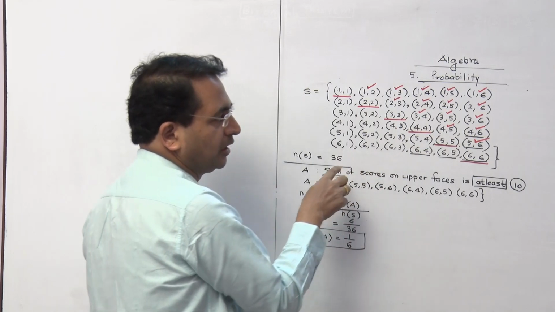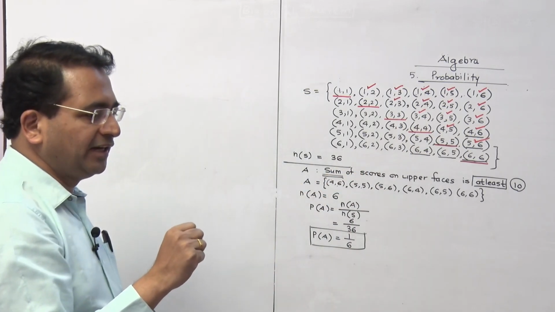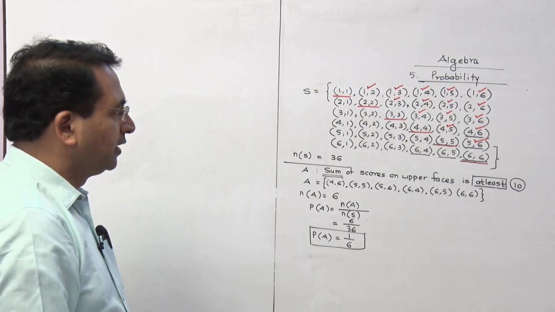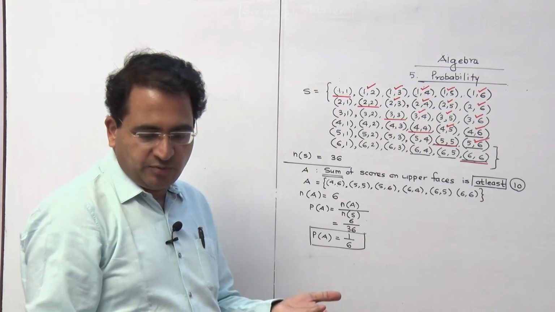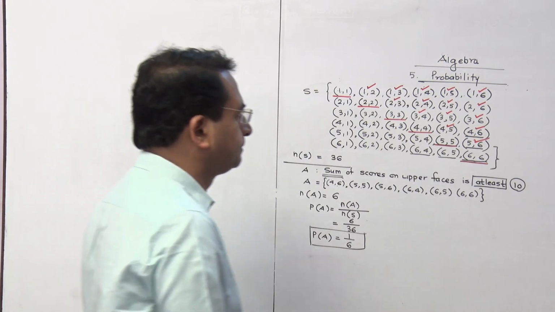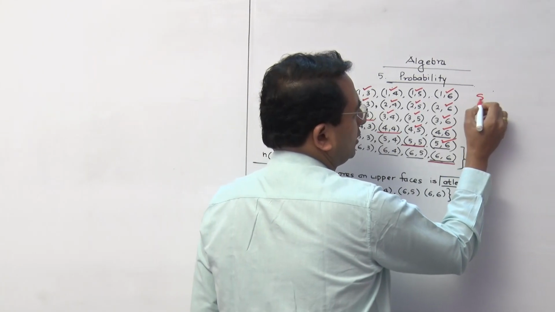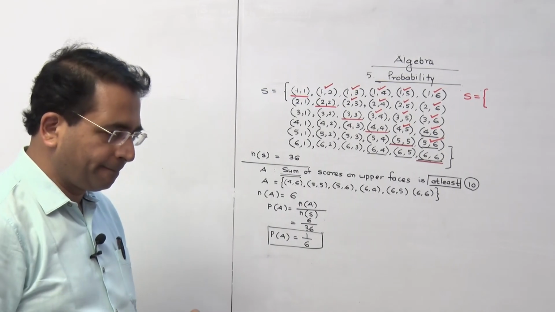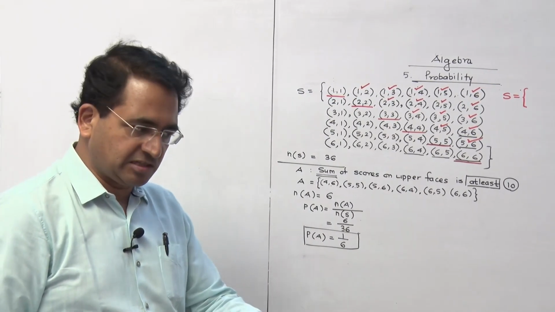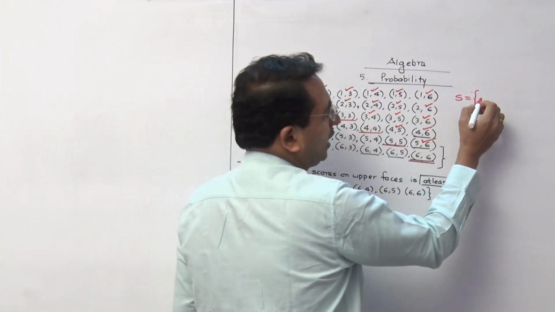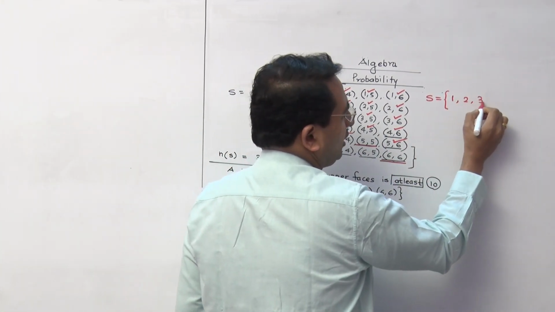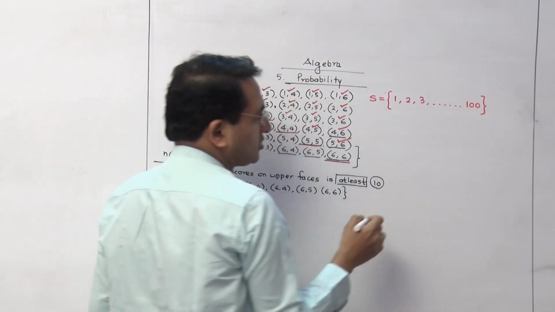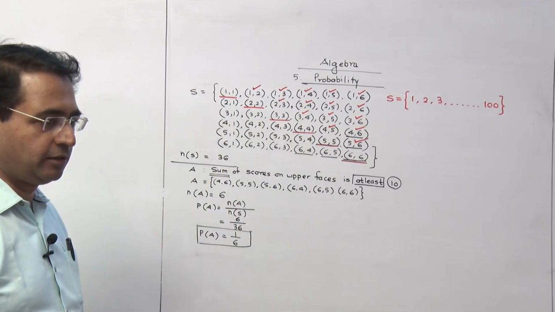Suppose they ask you to write the sample space and write n of S for the tickets which are numbered from 1 to 100. See, the tickets are numbered from 1 to 100 and one ticket is drawn at random from that. Write the sample space and n of S. Now what do we do? We write 1, 2, 3 and ... and 100.